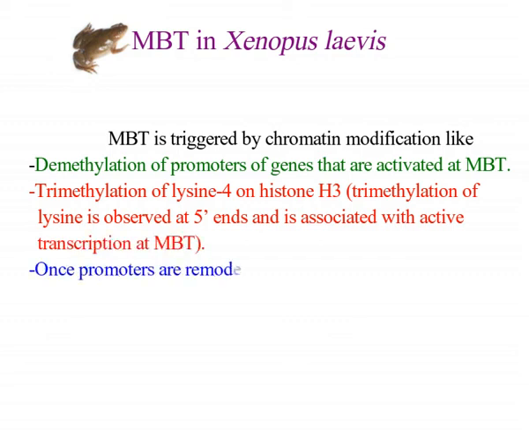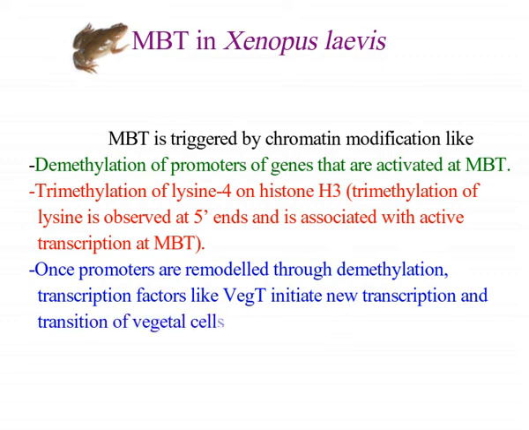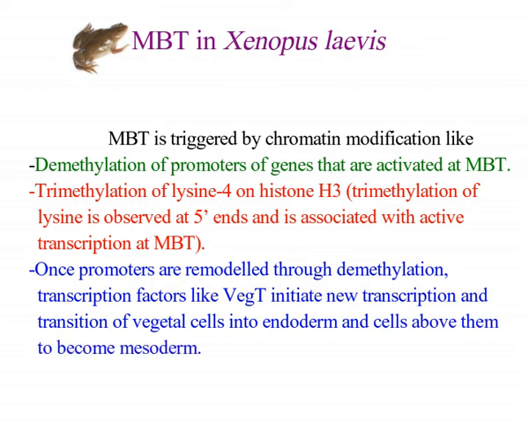And the last point is, once promoters are remodeled through demethylation, transcription factors like VegT initiate new transcription and transition of vegetal cells into endoderm and cells above them to become mesoderm.